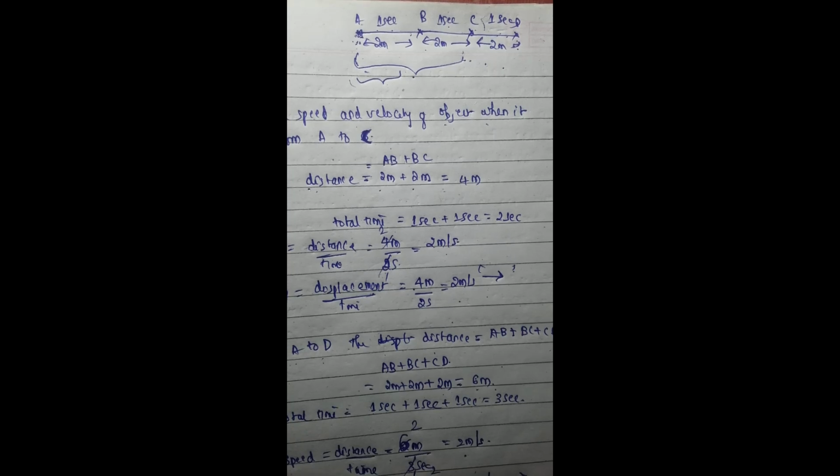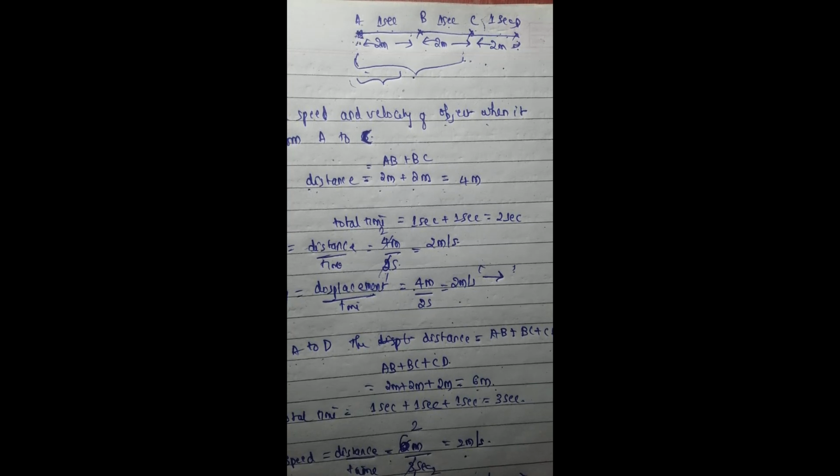In such cases, the speed is said to be uniform. That is, in this case, for first 1 second, we got the speed as 2 meter per second. For 2 seconds also, we got the speed as 2 meter per second. For 3 seconds also, we got the speed as 2 meter per second. Therefore, the speed is said to be uniform throughout the motion of an object.